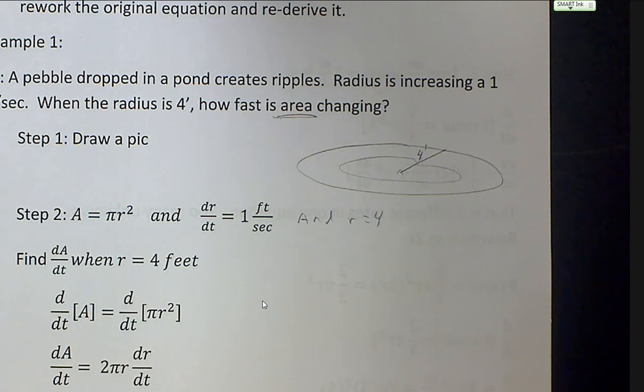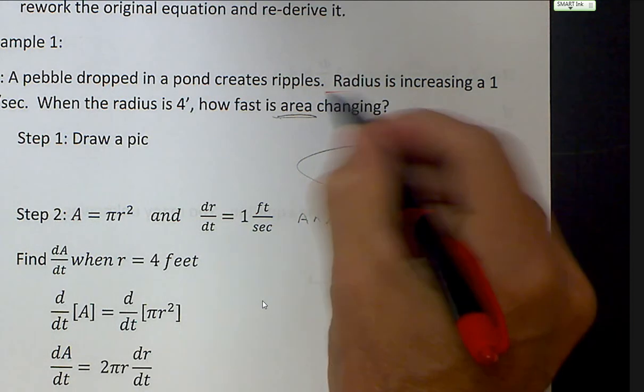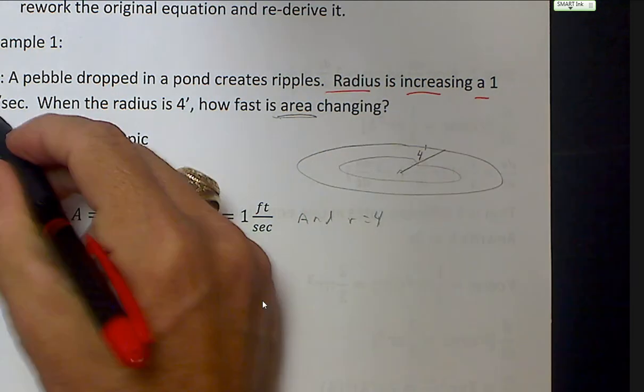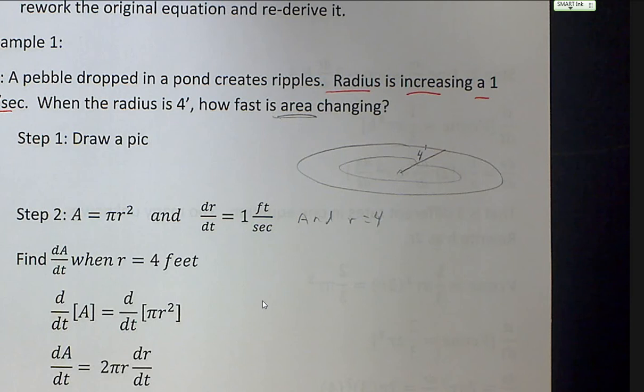That's the derivative of the distance over time. The rate of what? Not the area. The radius. Change in the radius. The radius is increasing at 1 foot per second. That is dr/dt. That's what that is. The change in the radius.